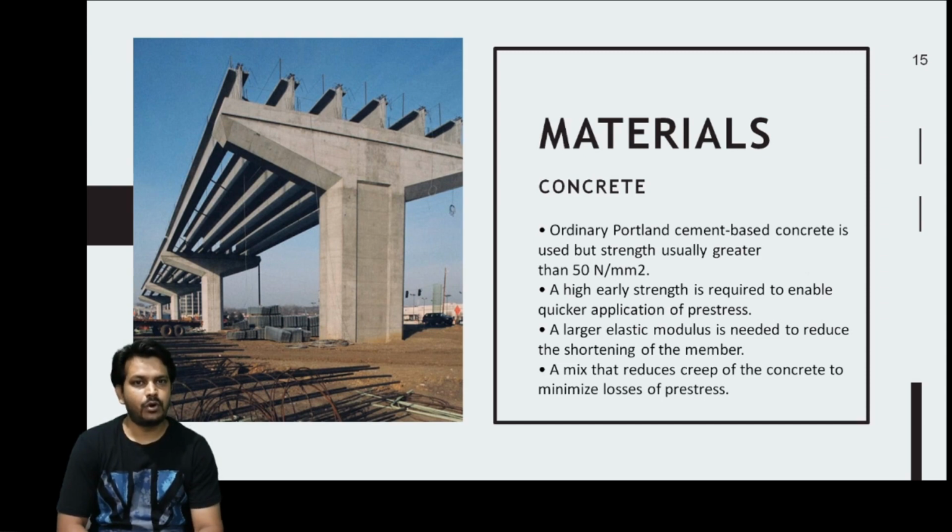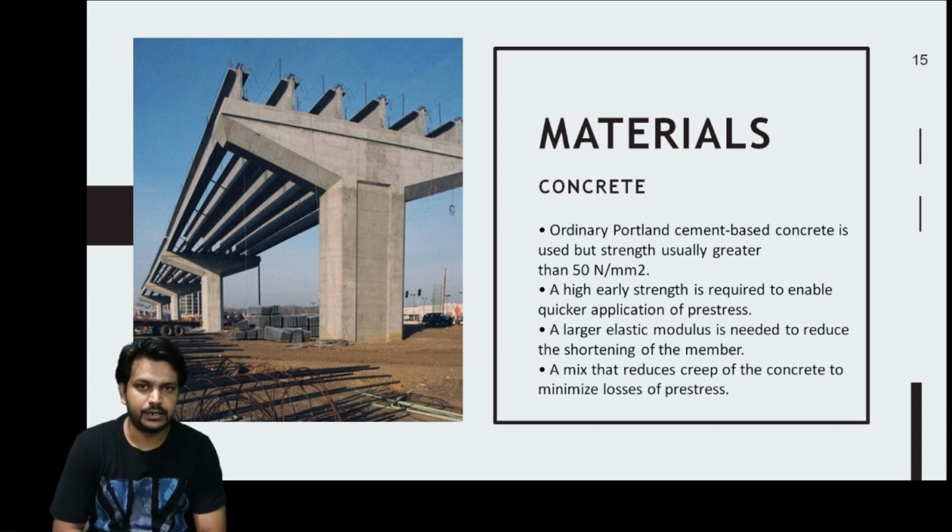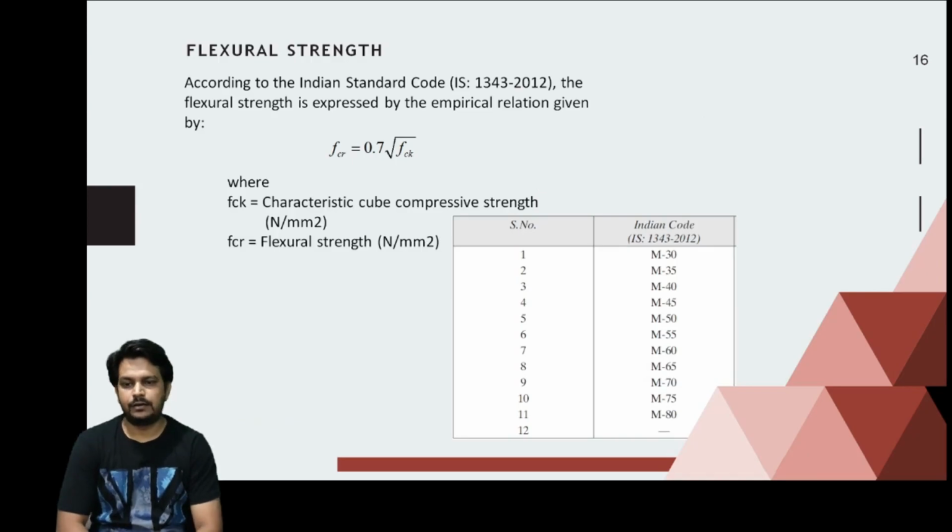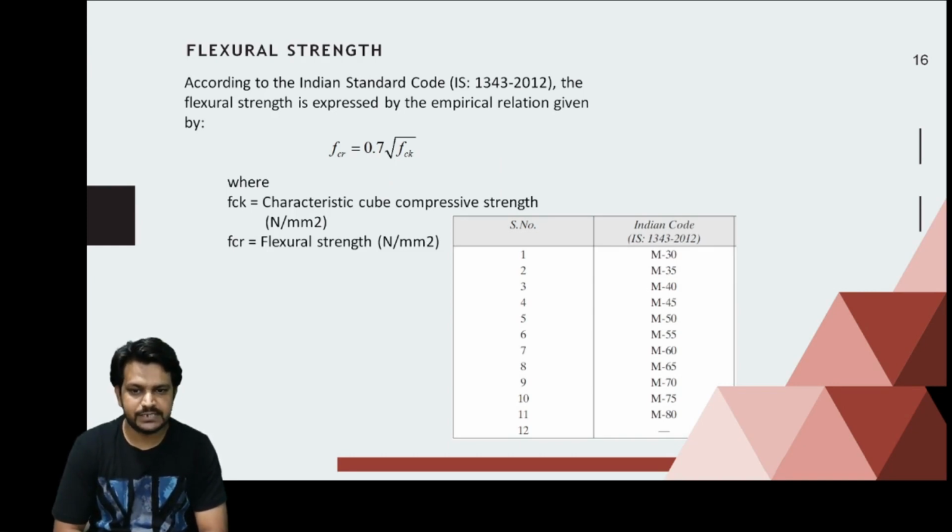Of course, the concrete should have a minimum creep. Creep is what? The deformation under a sustained load with respect to time is nothing but creep, and this deformation of concrete under a sustained load should be as little as possible, ताकि लॉसेस जो है प्री-स्ट्रेस के ड्यू टू क्रिप वो कम से कम रहे. So these are the qualities of the concrete required as per the Indian code, IS 1343:2012, which is revised in 2012.